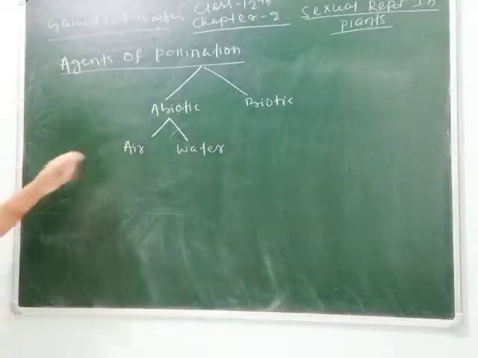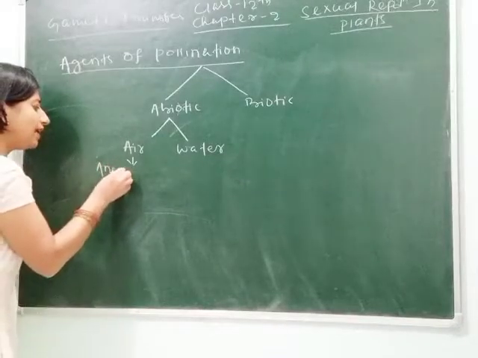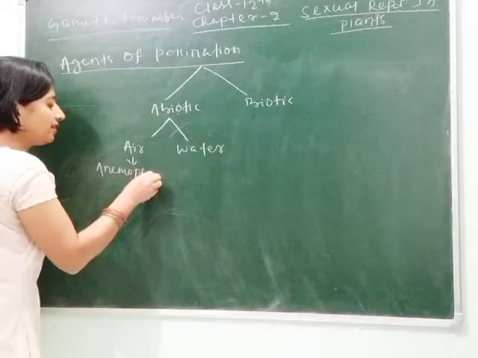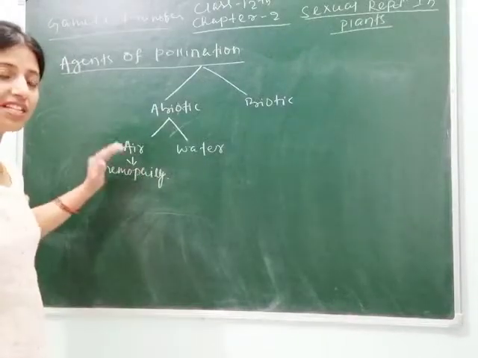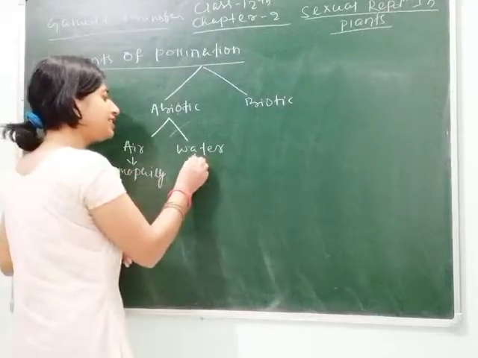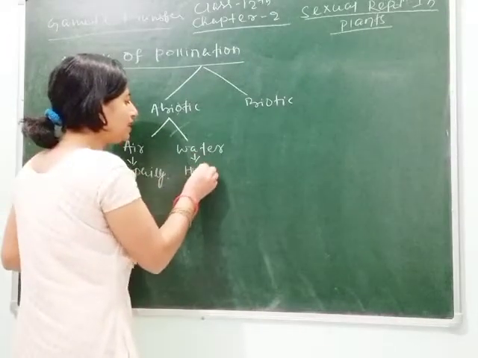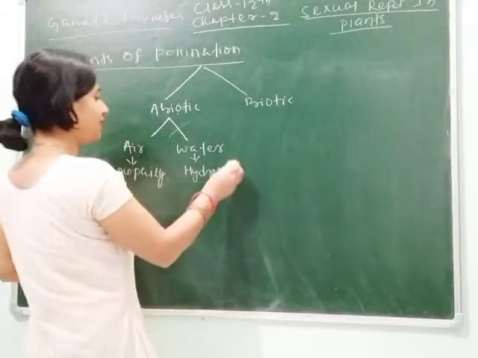If pollination occurs through air, then it is called anemophily in biology. Anemo means air and phily means love, means they love to move through air. And the pollination through water is called hydrophily in biology.